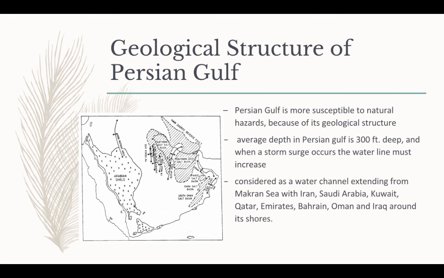Geological structure of the Persian Gulf. The Persian Gulf is susceptible to storm surges because of geological hazards. Some of these geological hazards are wind, earthquakes, tsunamis, tidal waves, and erosion from currents. Since a storm surge is when there is an abnormal rise of water generated by a storm, the Persian Gulf is bound to be affected because of its shallow water level.